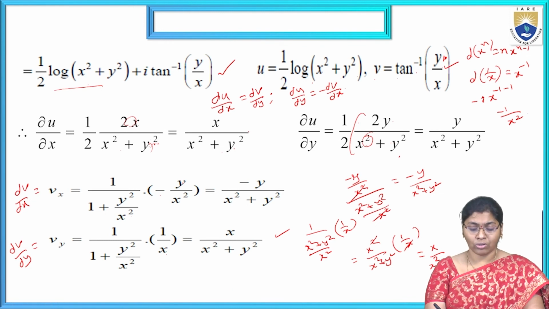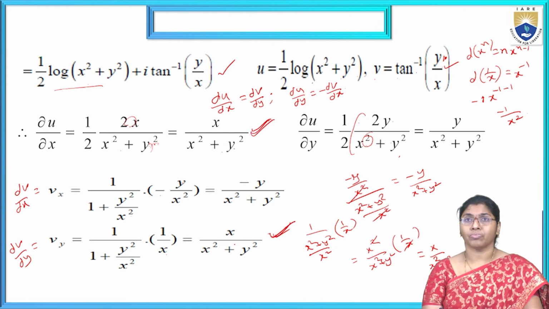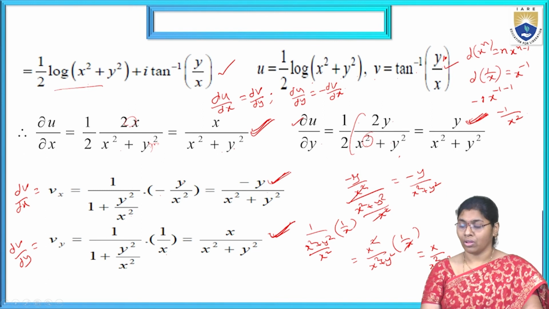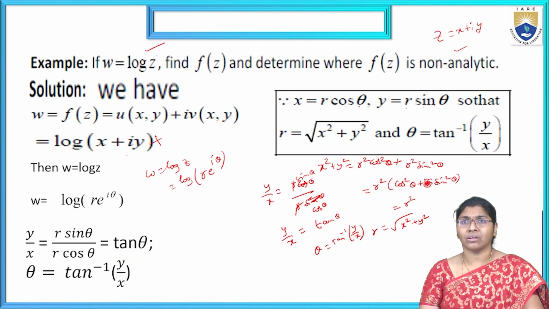Now we can check it: dou u by dou x is equal to dou v by dou y. These both are same. Now dou u by dou y equals minus dou v by dou x. Both are same. This one and this one both are same. Then it is analytic. They are asking whether it is analytic or not. Non-analytic was given, but it is analytic.